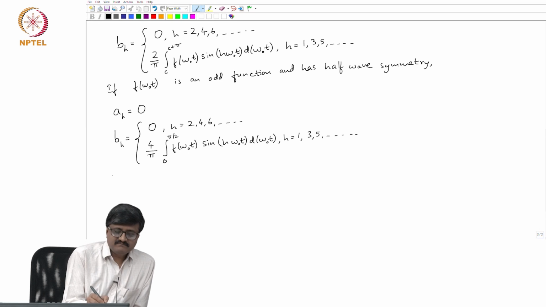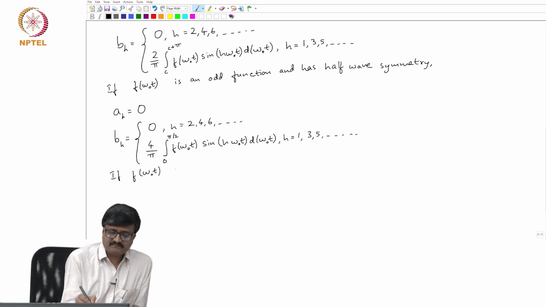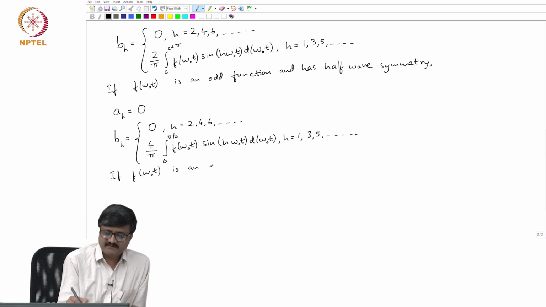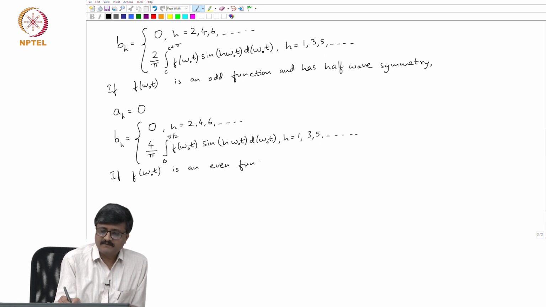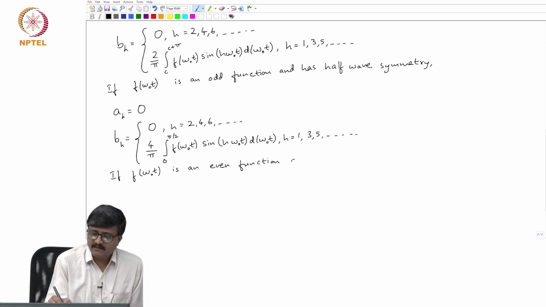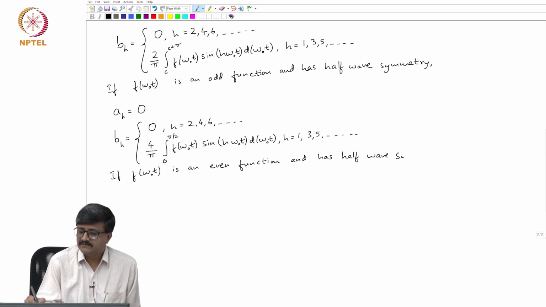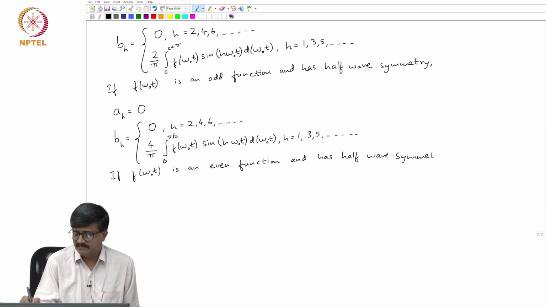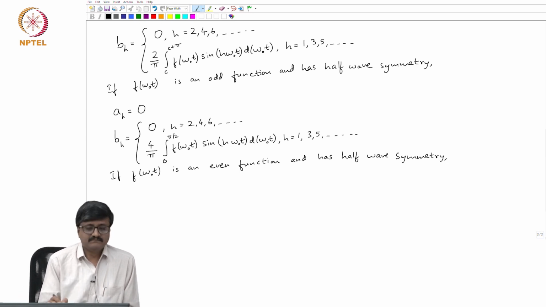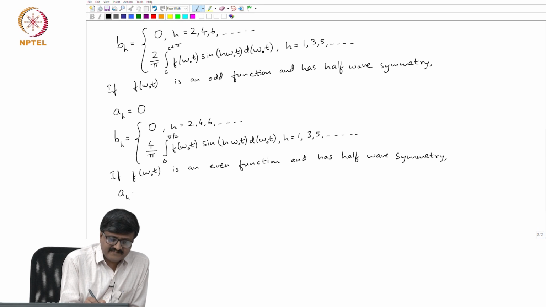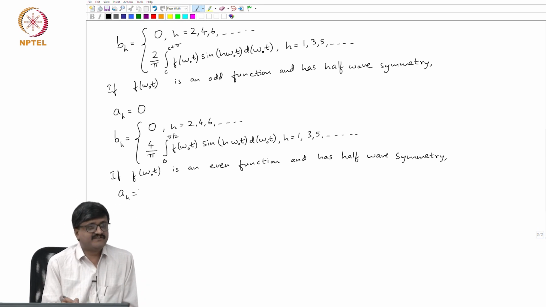Now, let me take one more combination. If f of omega_o t is an even function and has half wave symmetry, in this case, since it is even, b_h is 0, and when it comes to a_h, again a_h is also 0 for even values of h.